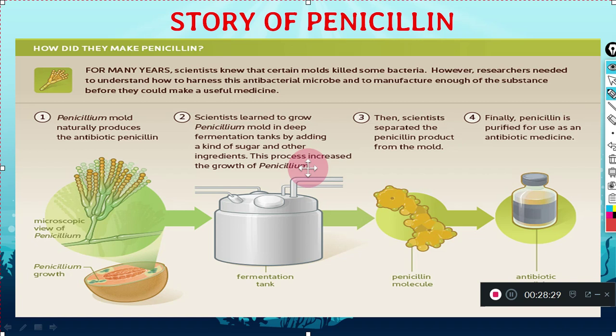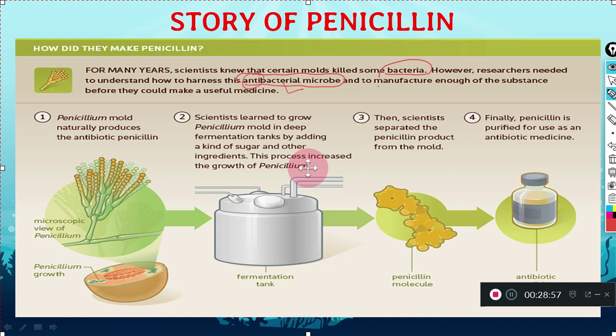Now what happened, researchers kept on doing research, and they understood how to harness this antibacterial microbe, which has the property to kill bacteria, because it is against bacteria, antibacterial. And they found out how to manufacture it in enough quantity so that they can make useful medicine through this chemical.